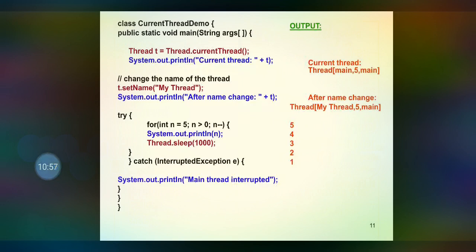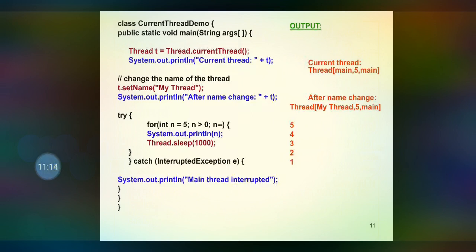We have already seen that a static method can be called without an object. So with the help of the class name itself, currentThread() is called. It will return the reference to the object t.